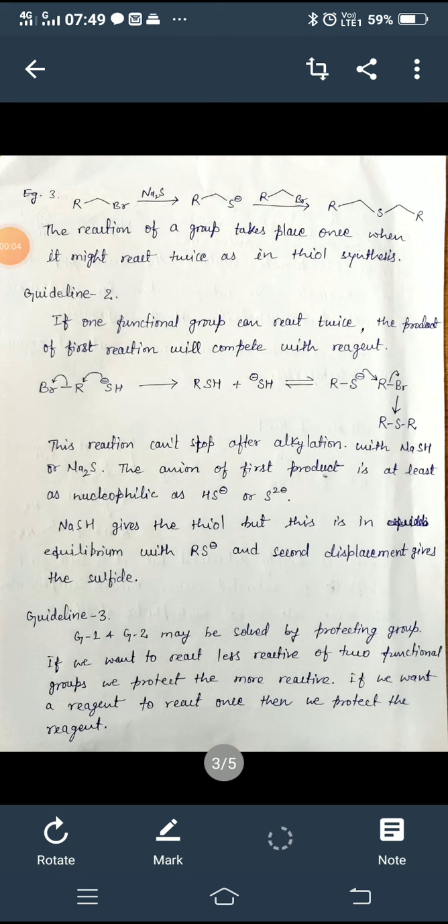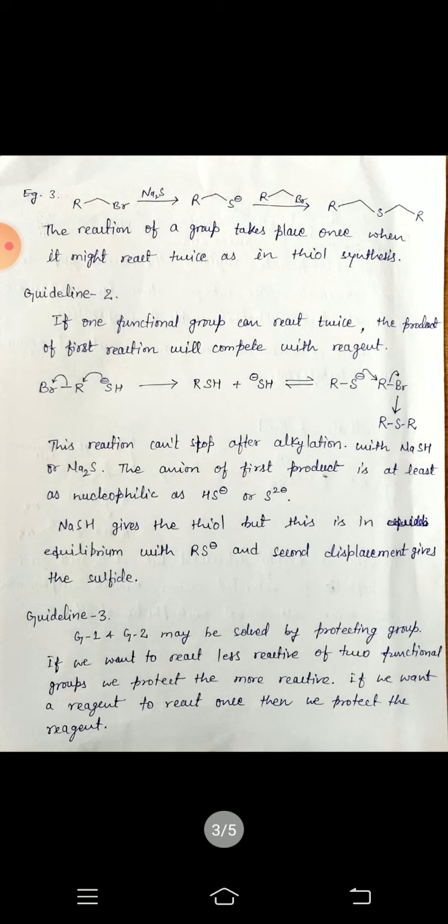In continuation of the last lecture, we have discussed chemoselectivity a little bit. Today we will also discuss the chemoselectivity of guideline second or third. So in the example of third, if one functional group can react twice, then the product of the first reaction will compete with the reagent. So the reaction will stop cleanly after one reaction only if the starting material is more reactive than the product.